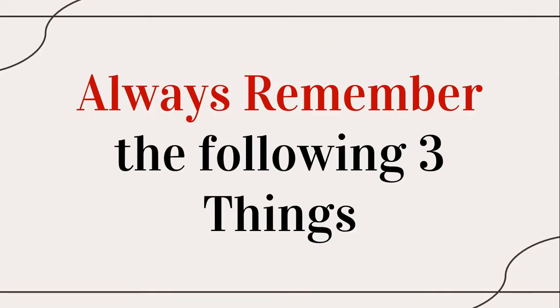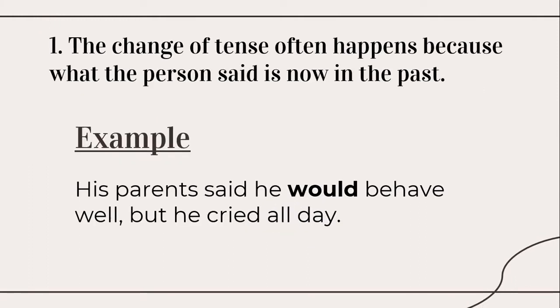Next, I'm going to give you three things you need to always remember when you change direct speech into indirect speech. The first rule is that the change of tense often happens because what the person said is now in the past. For instance, his parents said he would behave well, but he cried all day.